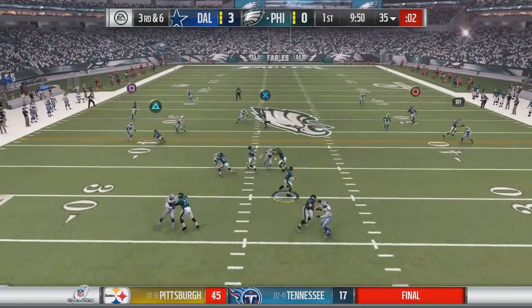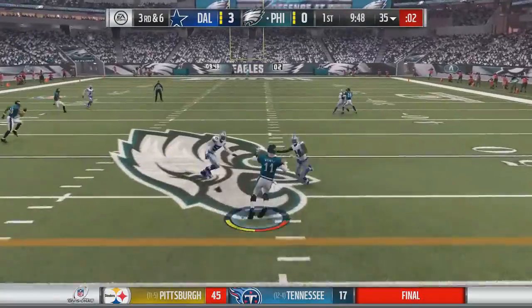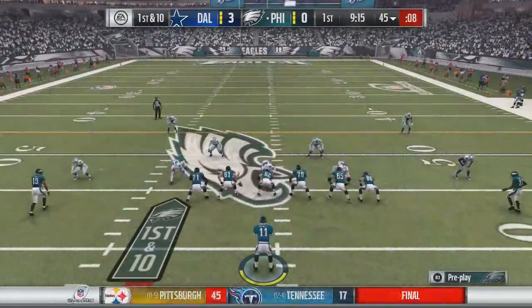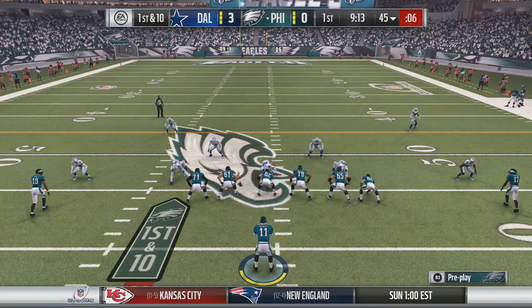So that will lead to 3rd and 6. Wentz in shotgun, rolling out to his right side. He's going to take off, and Carson Wentz has the first down and slides down at the 45-yard line. That is a threat they did not have with Chase Daniel.